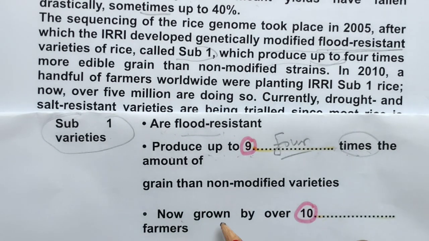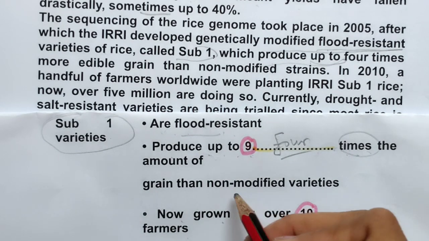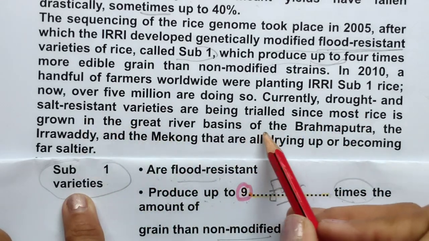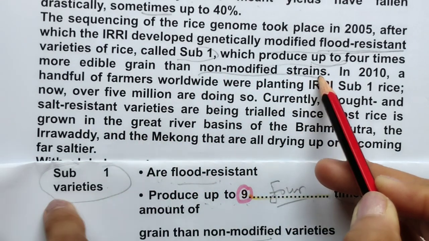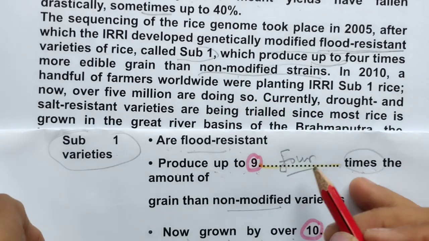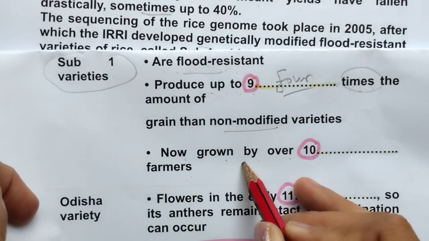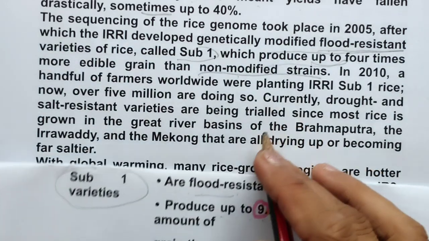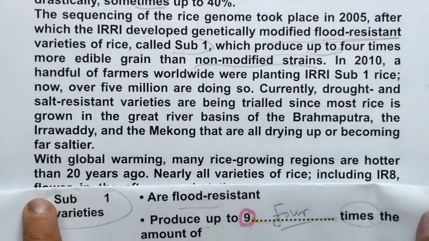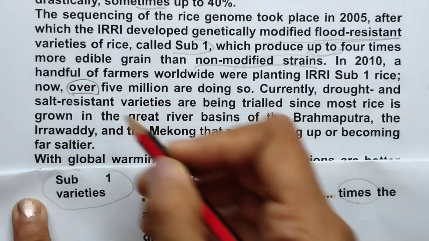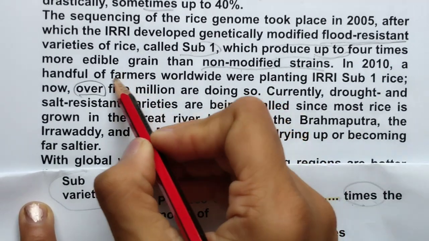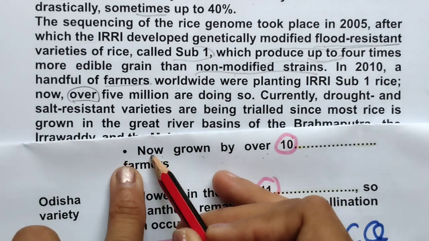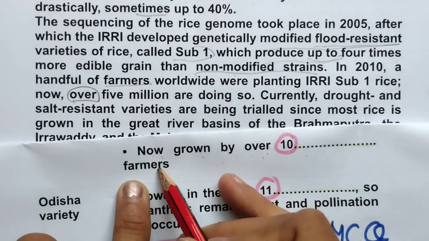Now next, now grown by over dash farmers, non-modified varieties. Non-modified varieties is here, non-modified strains, what we are looking, now grown by over 10 farmers. So over 5, over word is also there, farmer is also here. So let's read it. So here, now grown by over.